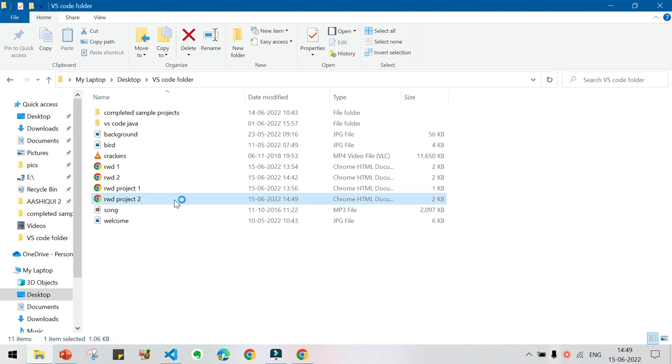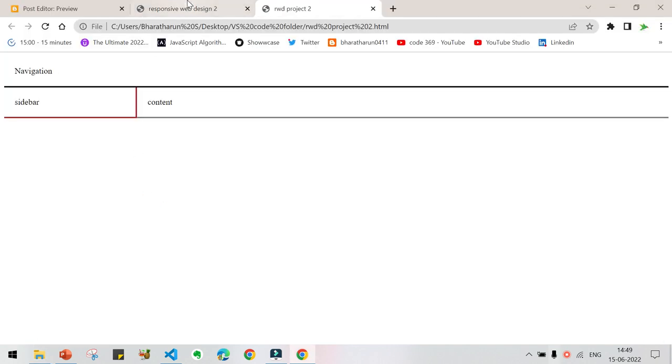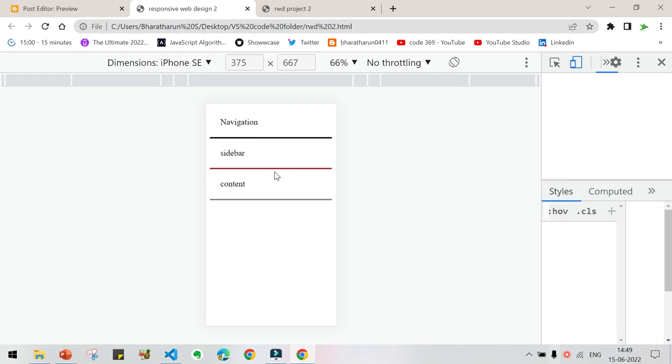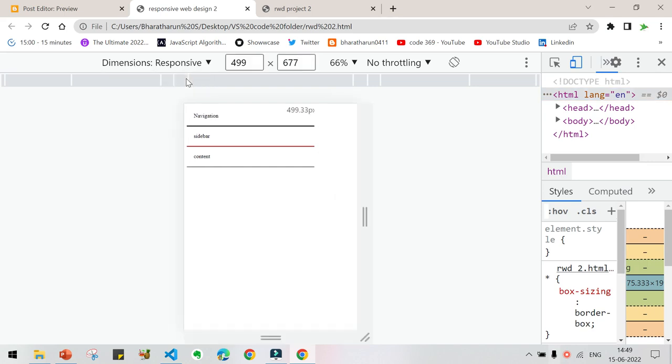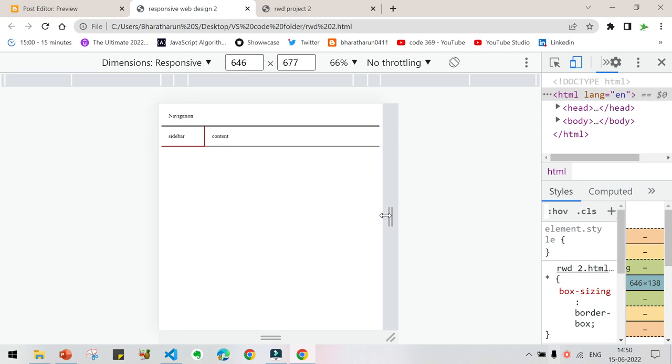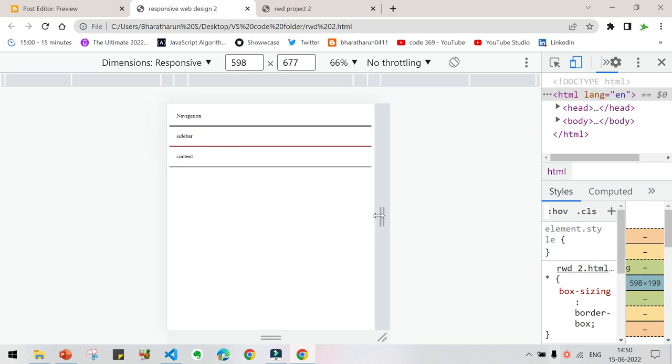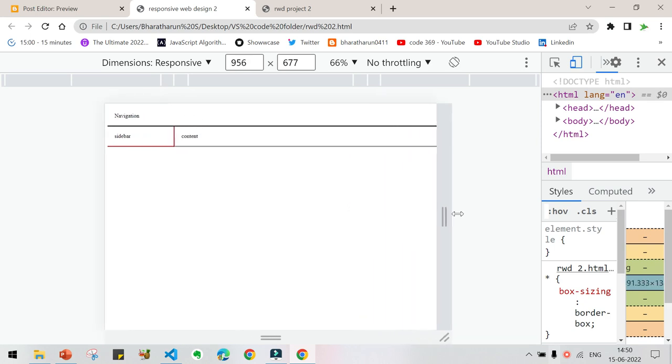Okay, so give inspect. So this is what our sample project is, and you can see it is looking like this. When I increase the width above 600 pixel, it has got like this.